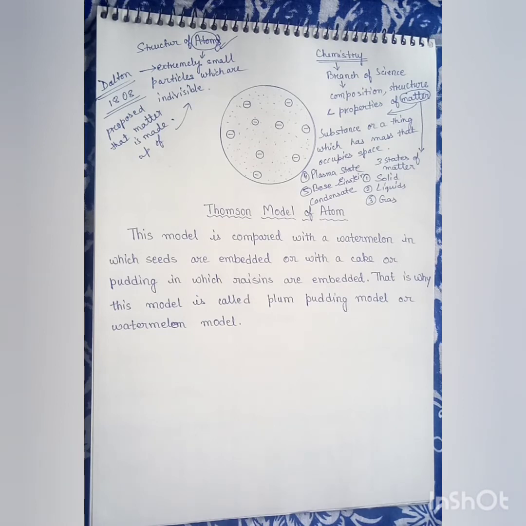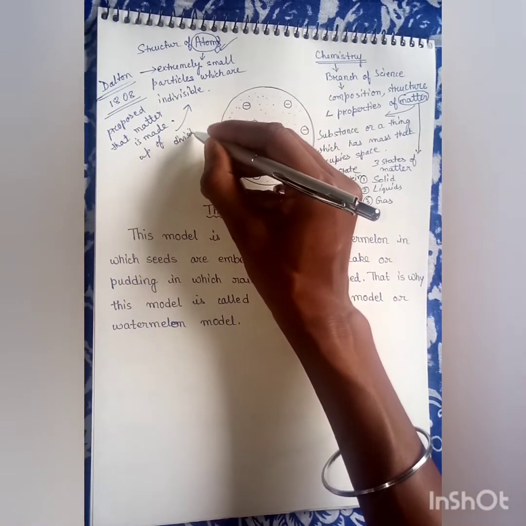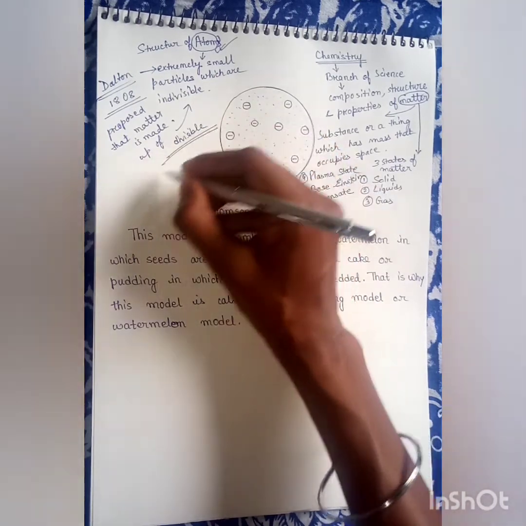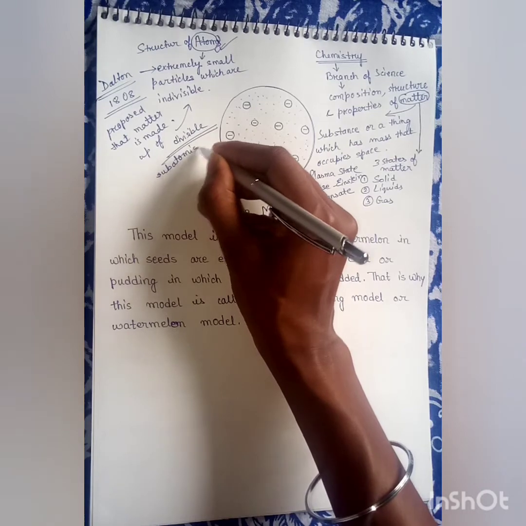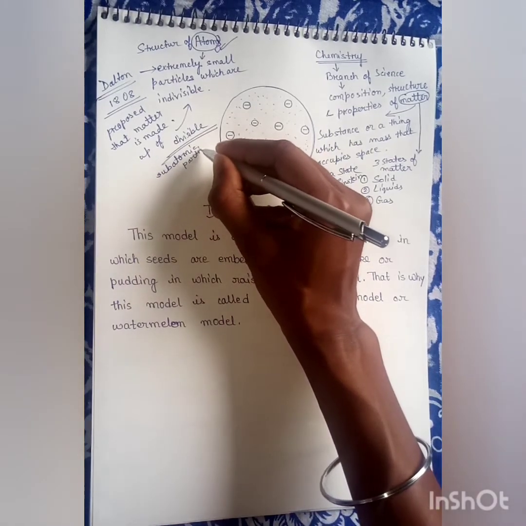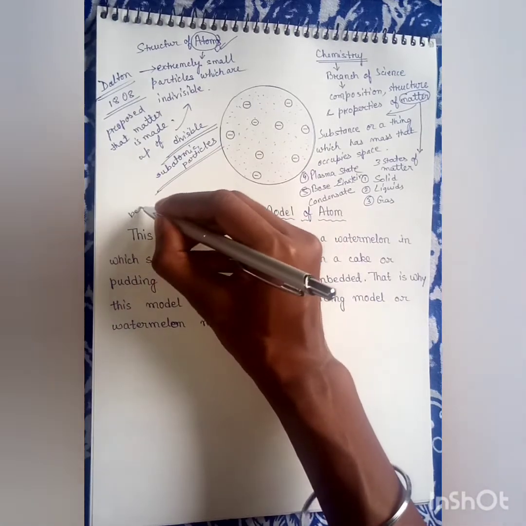But in the later centuries, in the beginning of the 20th century, more eminent scientists like Goldstein and Rutherford explained that atom is not an extremely small indivisible particle, but atom can be divisible. There are some subatomic particles.